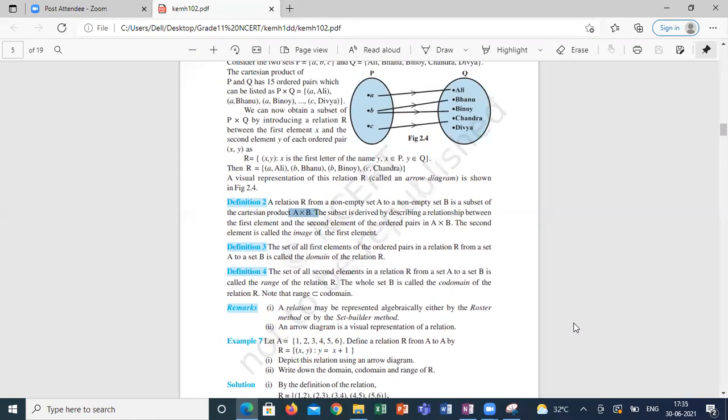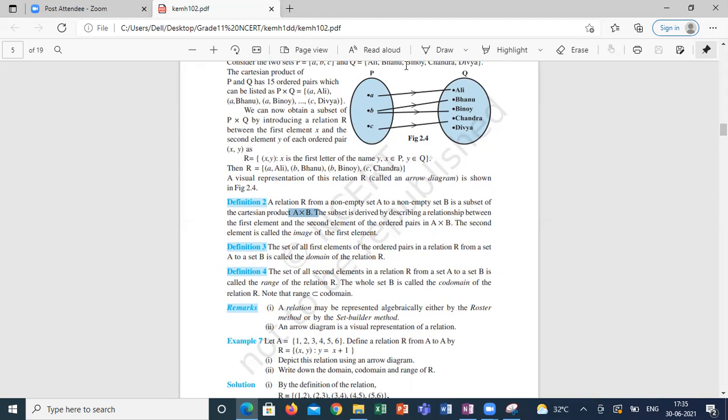See here, sometimes it is not. If you see this diagram, the textbook diagram, A is connected to Ali, B is Bhanu and Binoy, and C is Chandra. That means the name starting with A is mapping to A, the name starting with B is mapping to B. Divya doesn't have any element in P, correct?